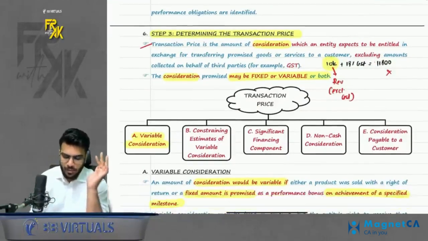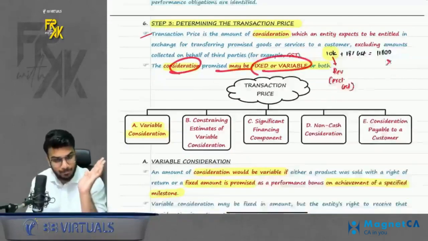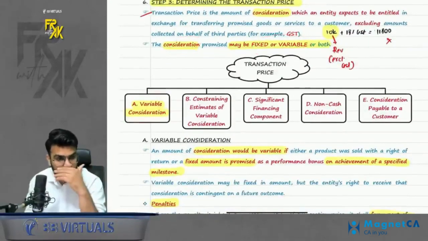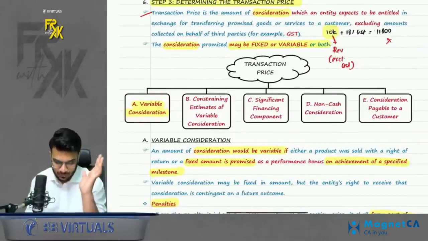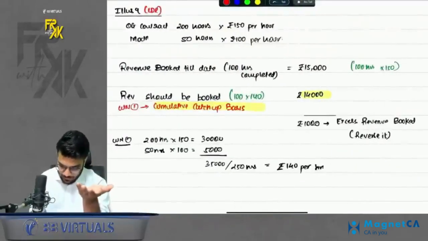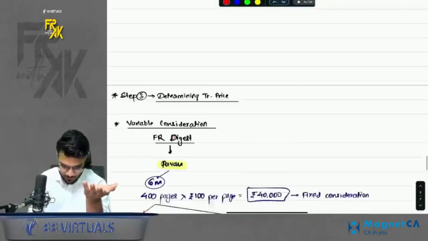Second, consideration promised may be fixed or variable. Now first of all, what is the meaning of variable consideration? Variable consideration simply means it is like a bonus or something. Bonus, you can take as one example. So let's take one example here which I gave in the class. One sec. Here it is.